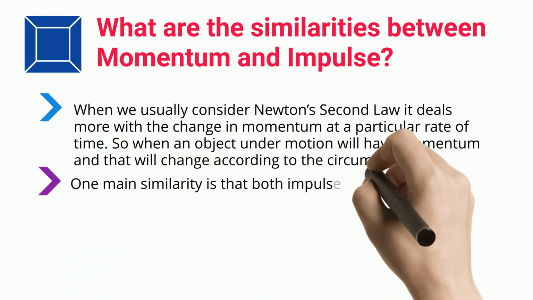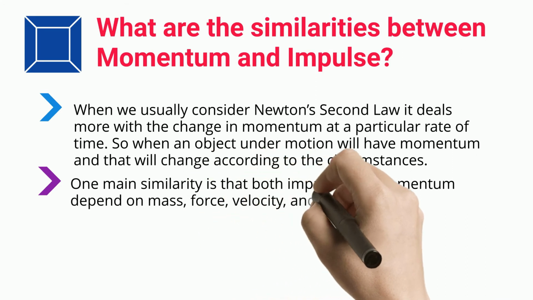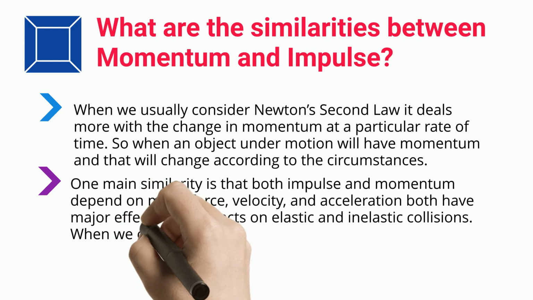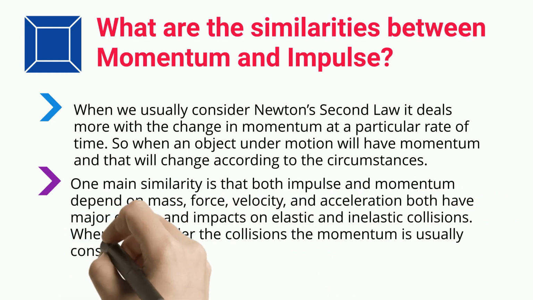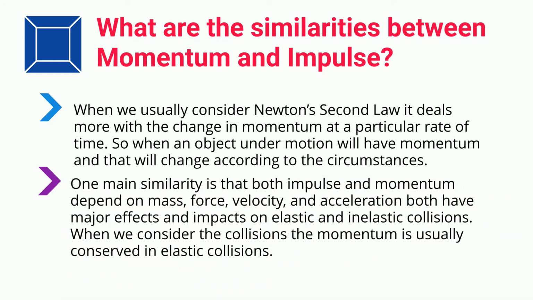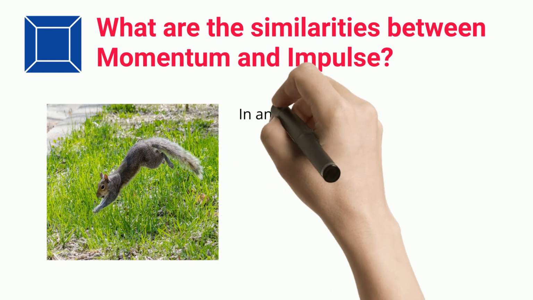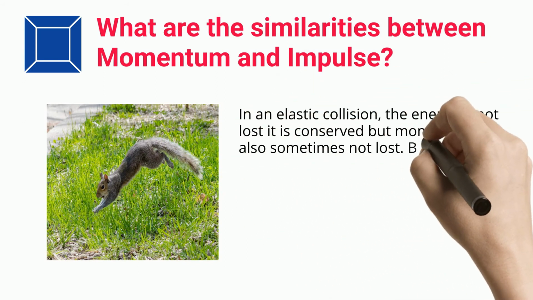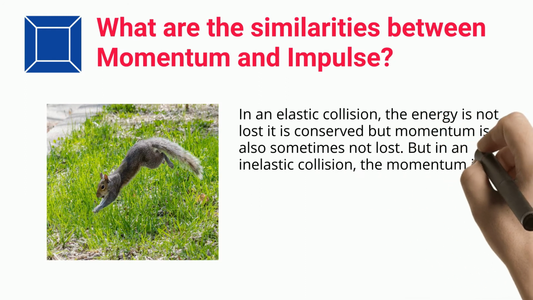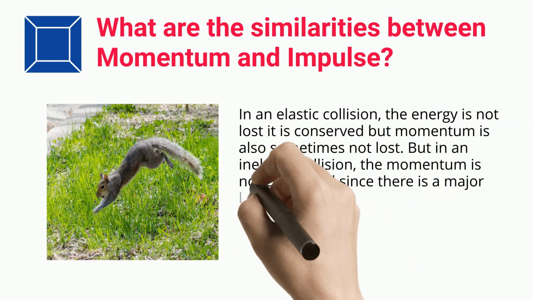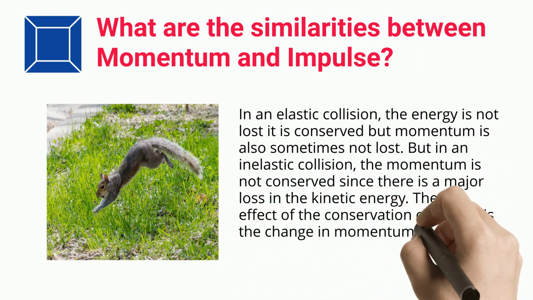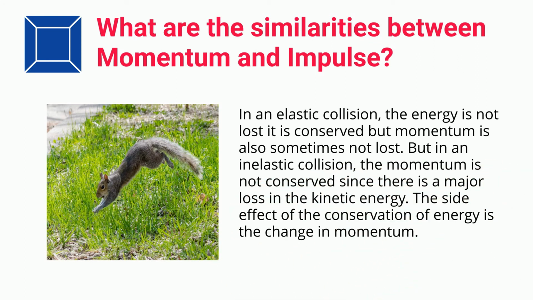One main similarity is that both impulse and momentum depend on mass, force, velocity, and acceleration. Both have major effects and impacts on elastic and inelastic collisions. When we consider collisions, the momentum is usually conserved in elastic collisions. In an elastic collision, the energy is not lost, it is conserved, and momentum is also conserved. But in an inelastic collision, kinetic energy is lost. The side effect of the conservation of energy is the change in momentum.